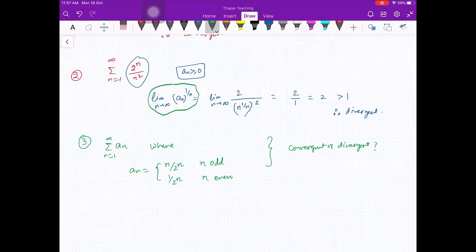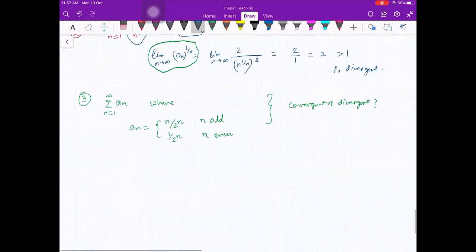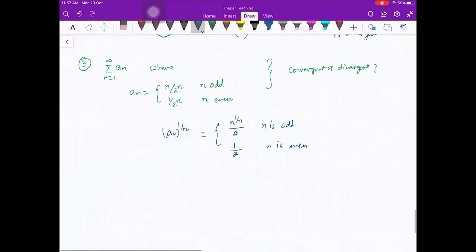So what you will do, here you see, what is a_n raised to power 1 by n? Can you tell me? That will be n raised to power 1 by n upon 2 when n is odd, and 1 by 2 when n is even. So it means that for a_n raised to power 1 by n, which one is larger out of these two?